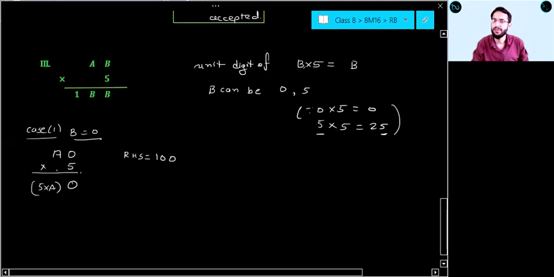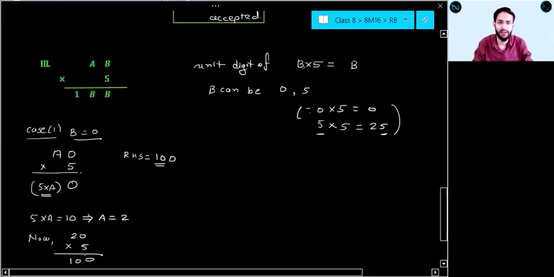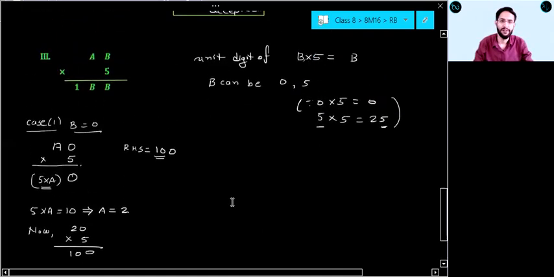Please give me some response, students. And 5 into A, we are getting what? 10 or not? If you compare with your RHS, RHS is 100. Okay, so 5 into A should be 10. So can I say that A should be equal to 2? Right, now check again. 20 into 5. 0 5s are 0, 5 2s are 10, 100. And RHS is also 100.